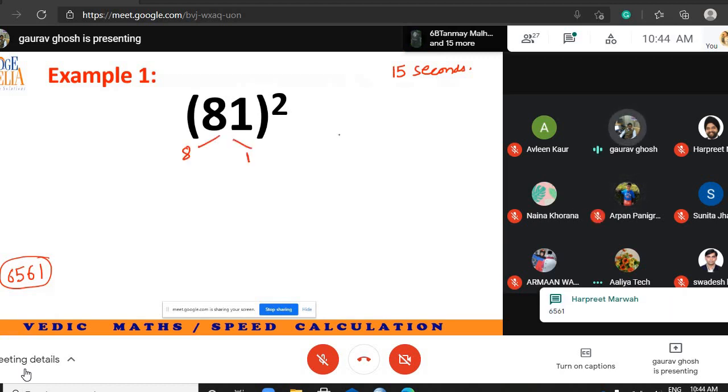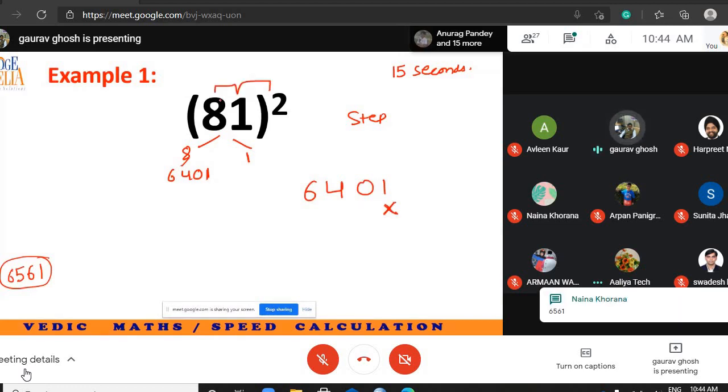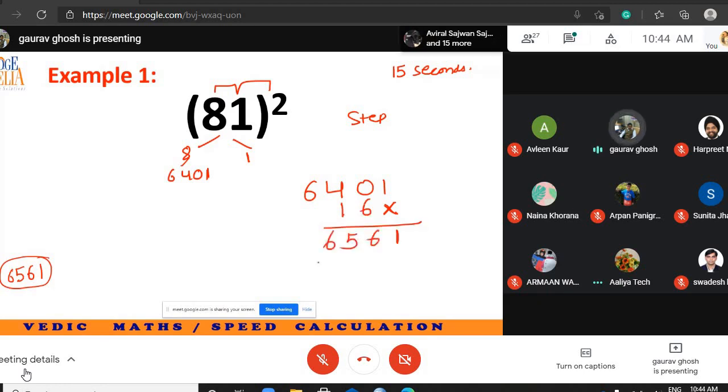Break the numbers into 2 parts. Step 1: because of this, I have to write 64. Because of this, I cannot write 1, so I will be writing this much. So this is step 1. Then I leave a space here. Then I add. This is the final answer, 6561.